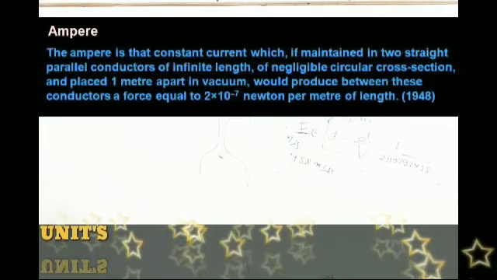The ampere is the constant current which, maintained in two straight parallel conductors of infinite length and negligible circular cross section, placed 1 meter apart in vacuum, would produce between these conductors a force of 2 into 10 to the power minus 7 Newton per meter of length.